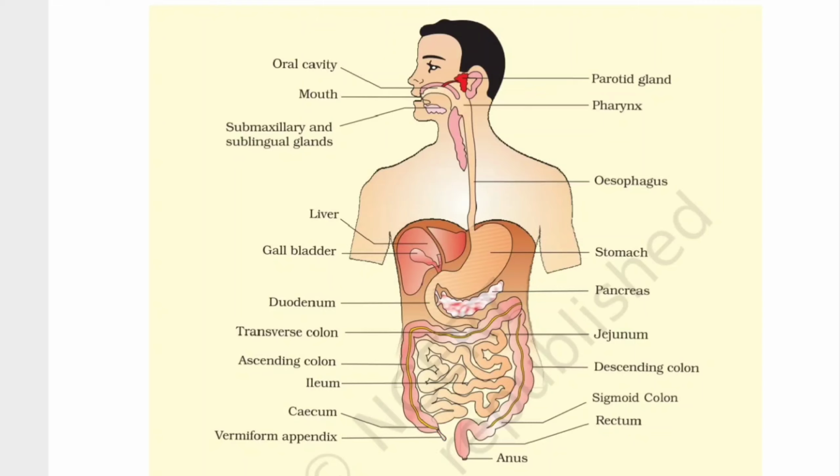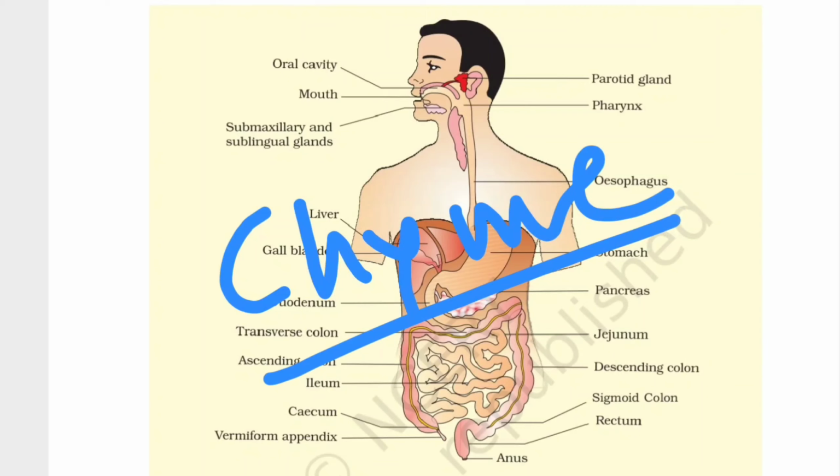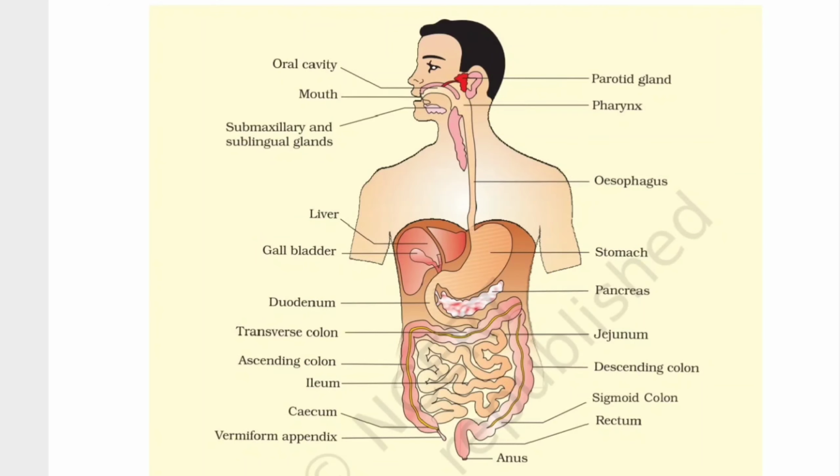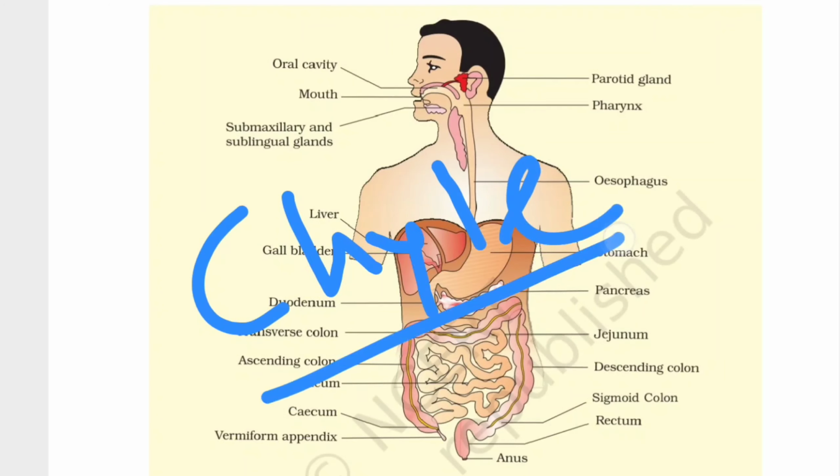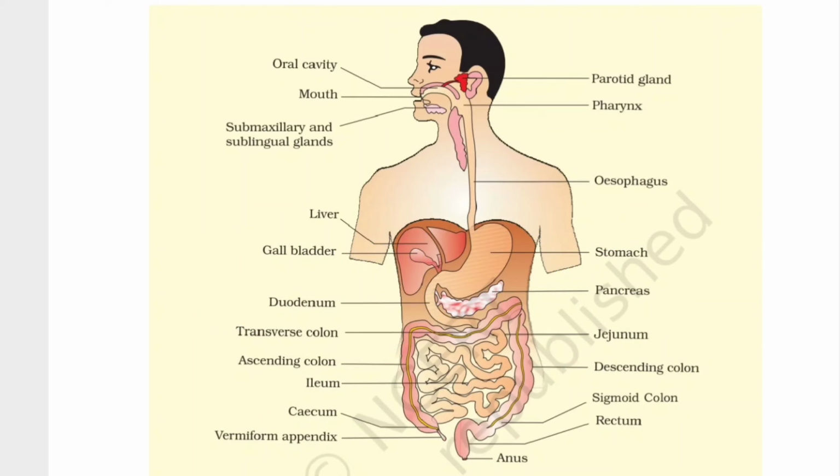Now after the small intestine, the food will be entering into the large intestine. And do remember one thing: whenever the semi-digested food has entered from the stomach into the intestine, it will be called chyme. And whenever the digested and absorbed food is entering the large intestine, it will be called chyle. So whenever the food is leaving the stomach, it is called chyme, and whenever it is leaving the small intestine, it is called chyle. And now it will be excreted out of the body after water absorption and all.